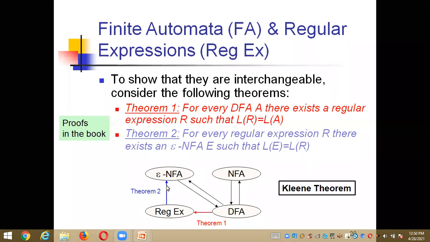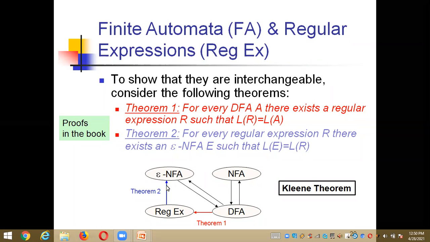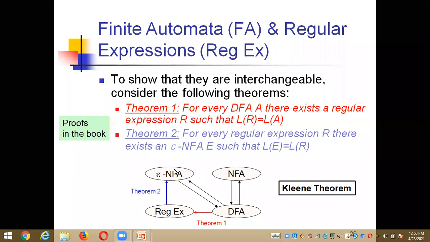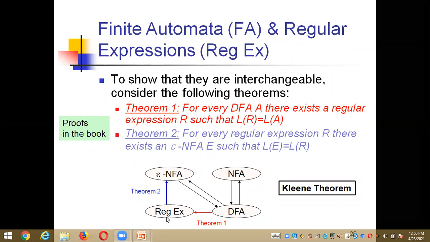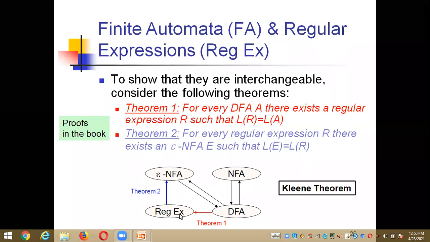Only there is an interchangeable conversion between the expression to DFA and an expression to an epsilon NFA, right? That means if you take an input in the form of an expression, then you can convert it into a finite automata. If you take the input in the form of a finite automata, then you can convert it into an expression. So the vice versa conversions are possible here just by implementing the theorems 1 and 2. We are showing that L of R is equal to L of A and L of E is equal to L of R. This we can call a Kleene theorem.